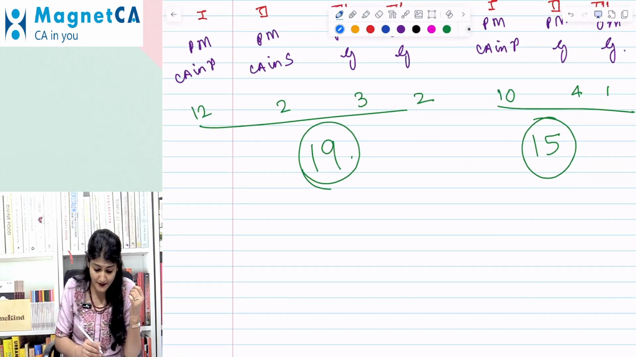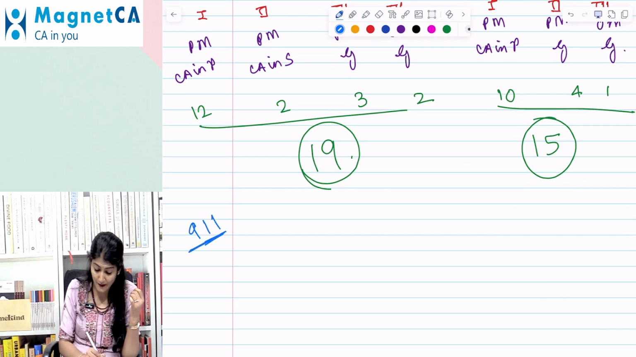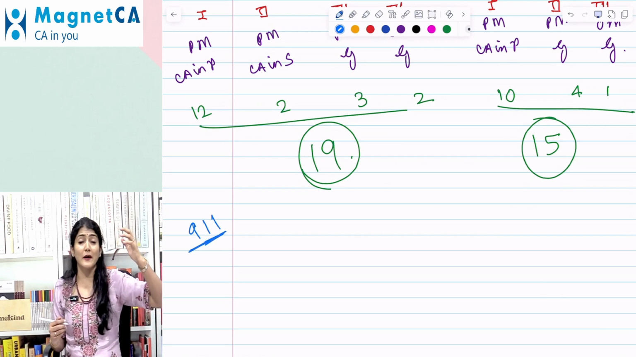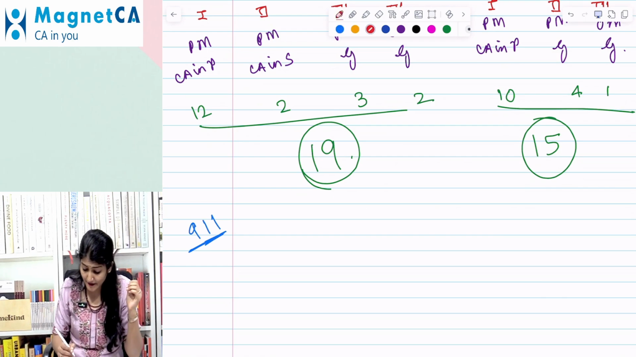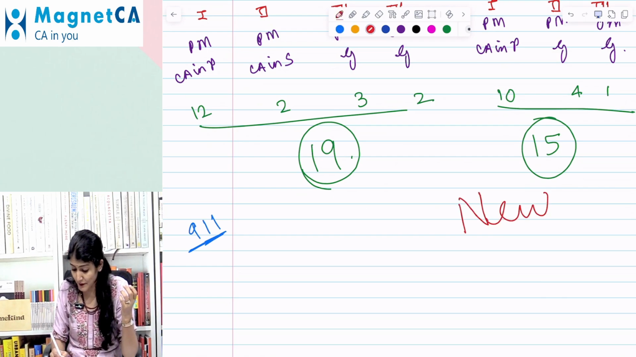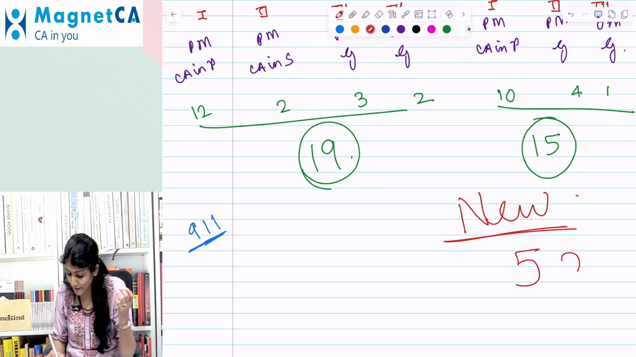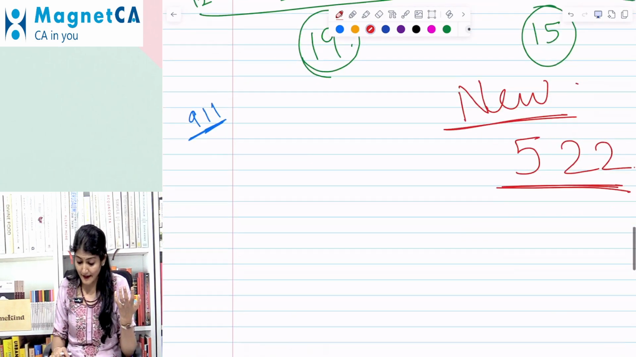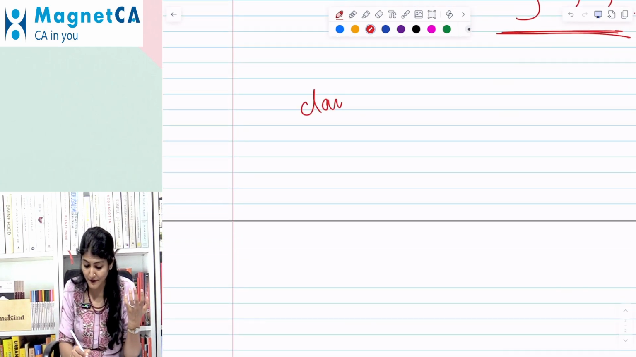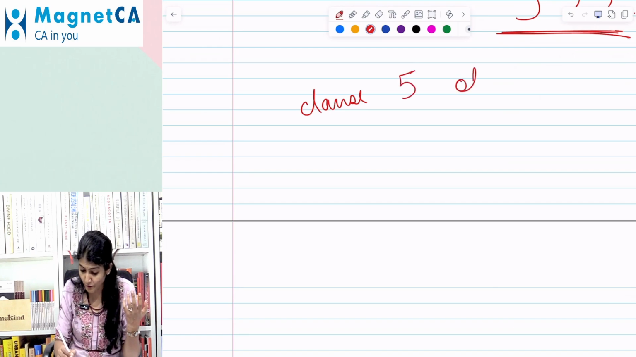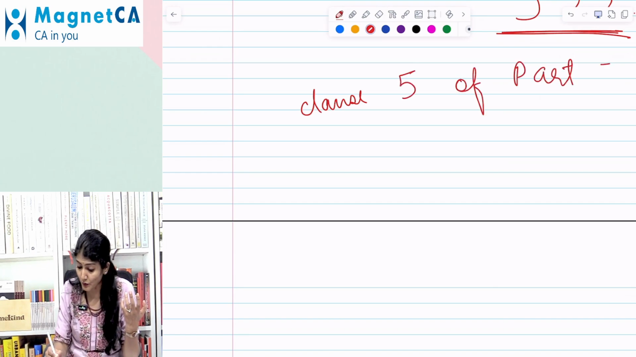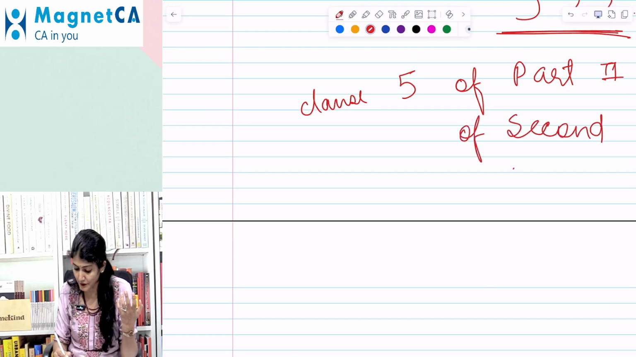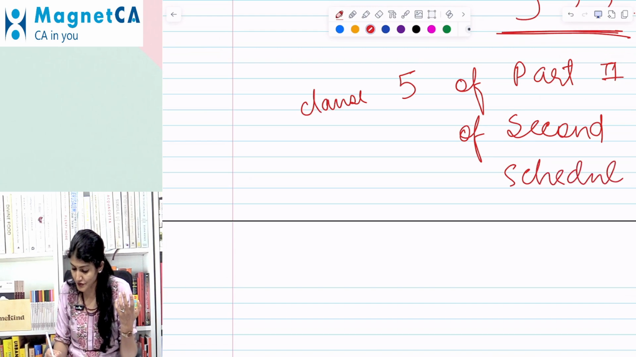One, there is a change in the content of the clause 9, part 1 of the first schedule. And the new clause which has been introduced is the clause 5, part 2 of the second schedule. Right. So yes, you hear me right. What is the new clause which has been introduced over there? The clause 5 of the part 2 of the second schedule.